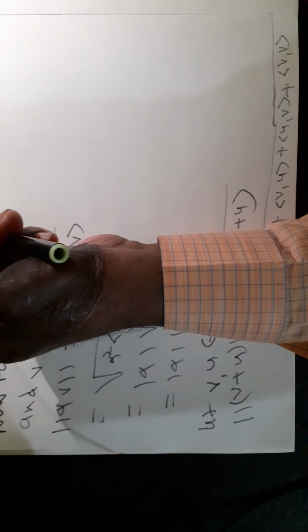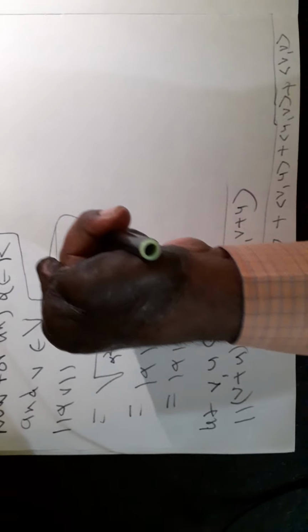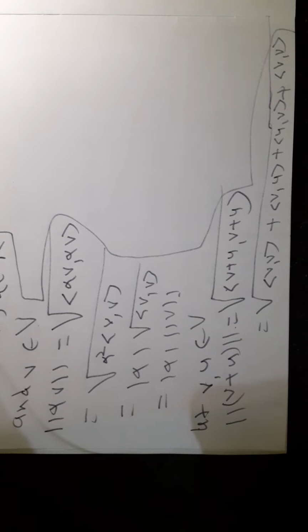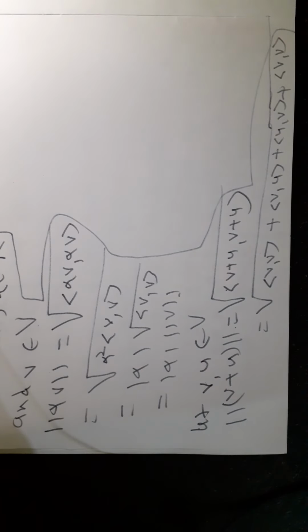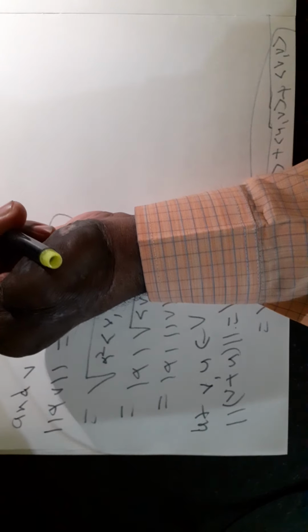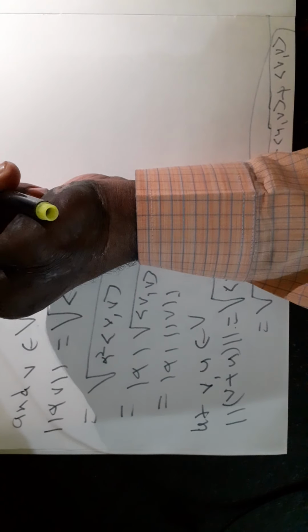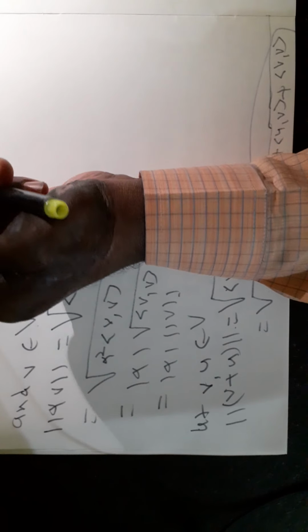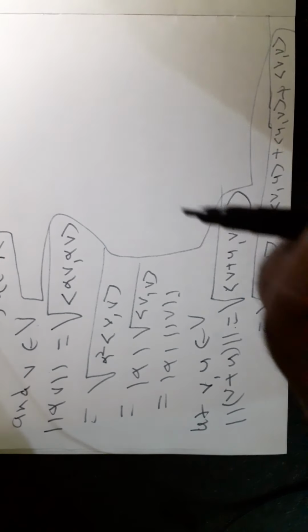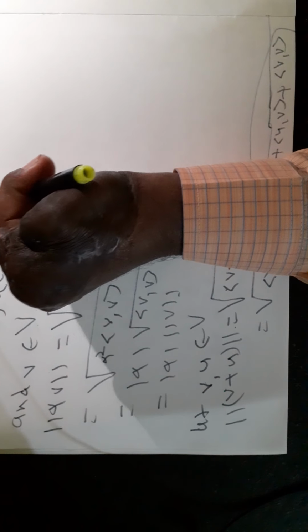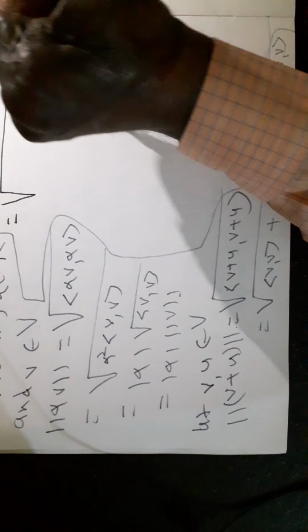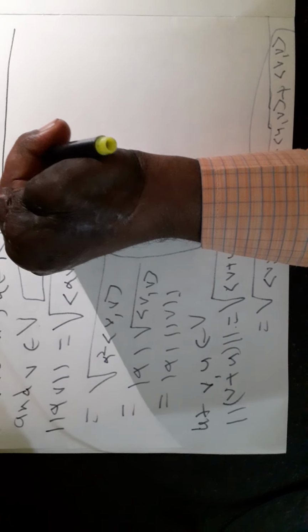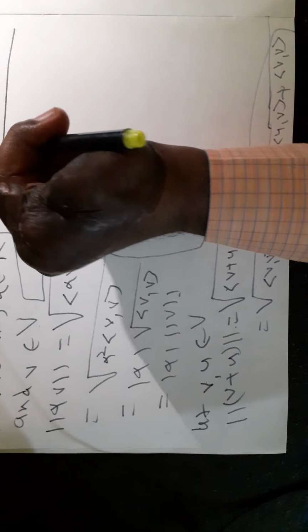Therefore, norm of v plus u is equal to under root of norm of v square, since angle bracket v comma v is equal to norm of v square.